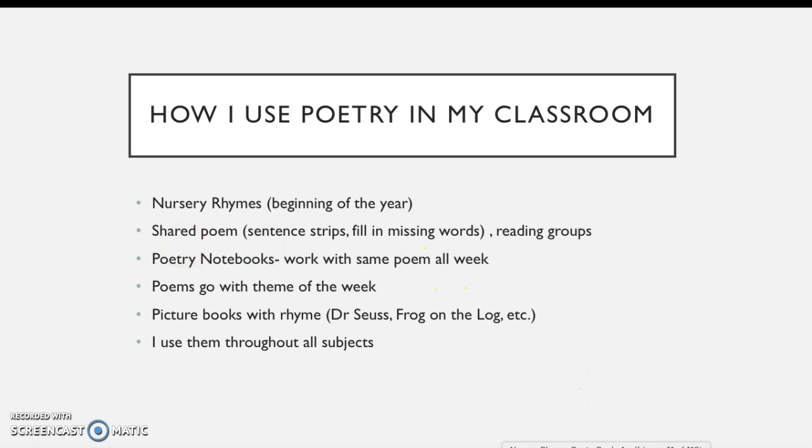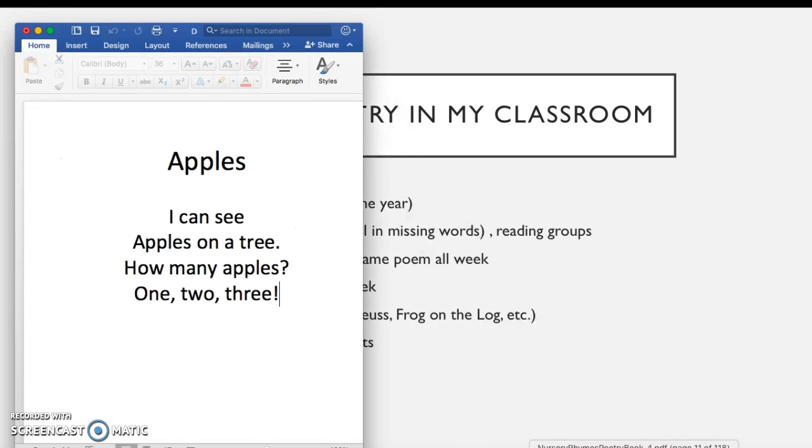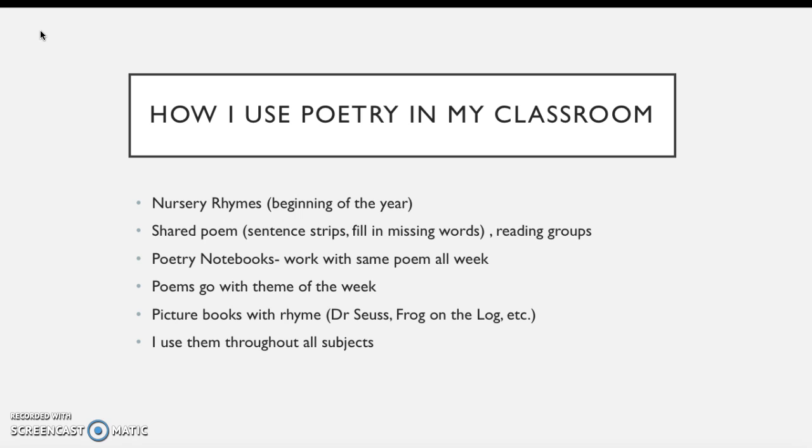So this, I'll pull up. We have a program called LLI. So we use this in reading groups. Before we read or do our word work, I model reading each line of this. So apples I can see, apples on a tree. How many apples? 1, 2, 3. So just simple poetry like that. And I ask if they can think of any words. So what other words can you rhyme with see? Or just simple questions like that. And just emphasis on rhyming words. So see, 3, tree. Just simple, quick poetry review.